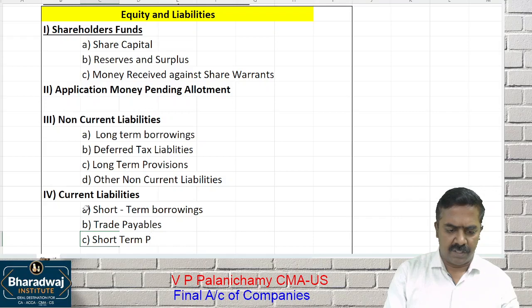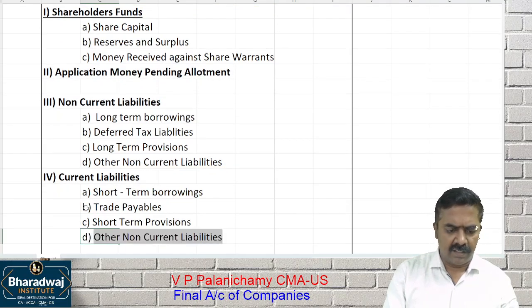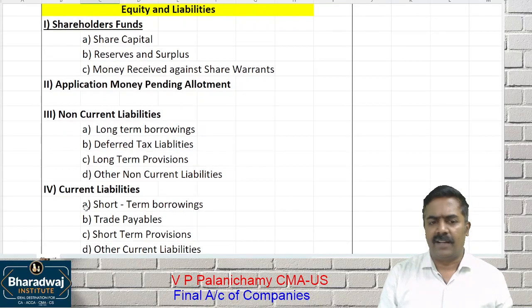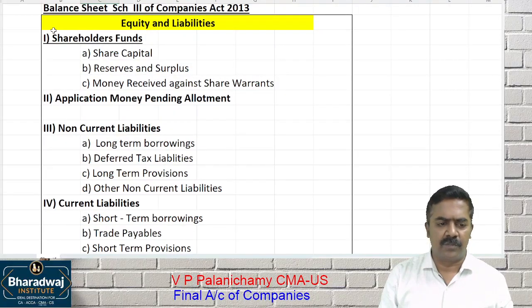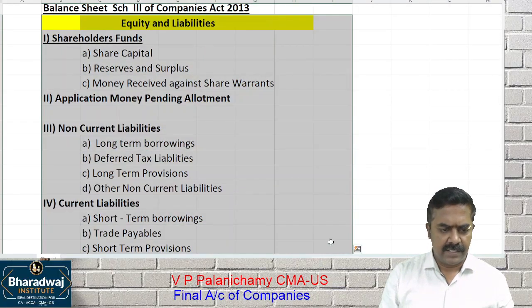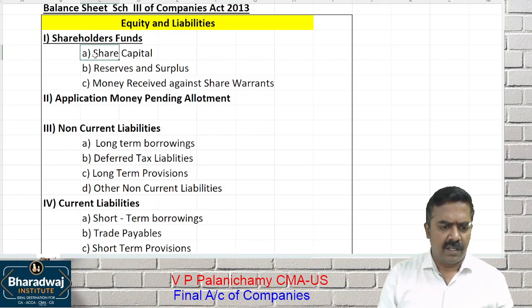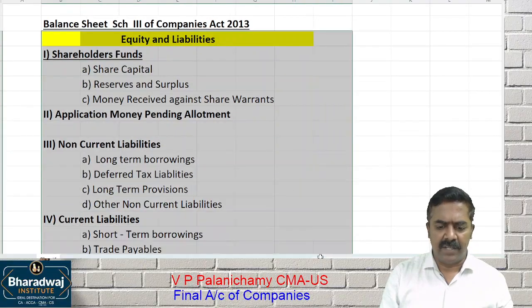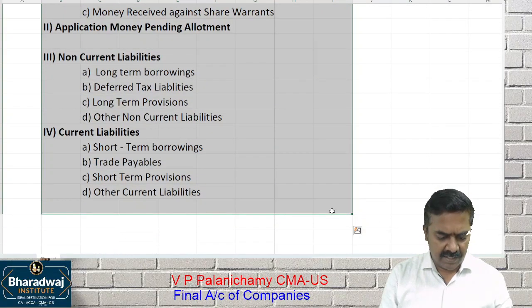Short-term provisions. Then other current liabilities, if any, we'll record it. So if you look at the liability side, it has 4 major headings. What are the 4 major headings? Shareholders' funds, share application money pending allotment, non-current liabilities, and which one? Current liabilities. This is the liability side.